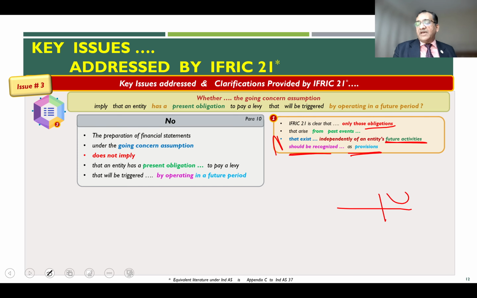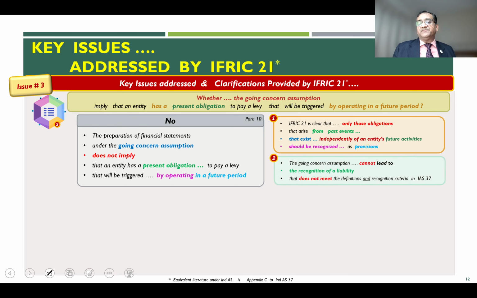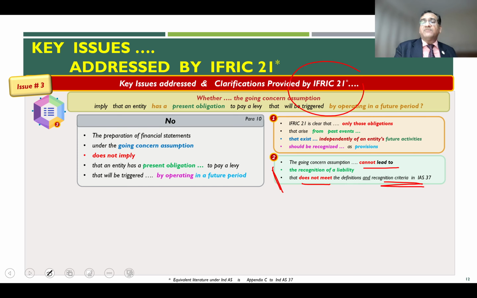Now, tomorrow the entity may discontinue its business, and therefore anything which refers to the future activities, they are saying should not be recognized as a provision, because the trigger of the levy in the example which we have is based on actual operation in the future period. So, the going concern assumption cannot lead to a recognition of liability which does not meet the definition and recognition criteria of IAS 37 and Ind AS 37. This is the guidance currently which is there under IFRIC 21 and Appendix C.